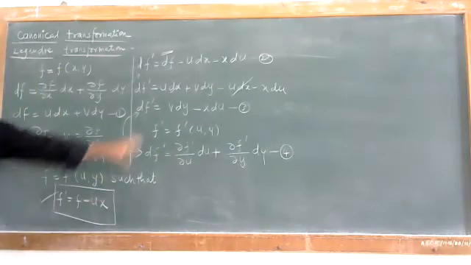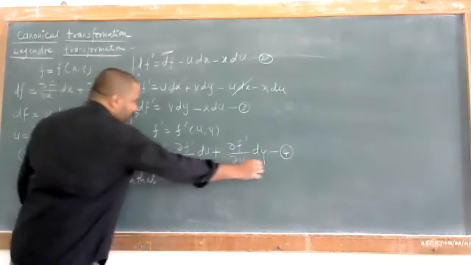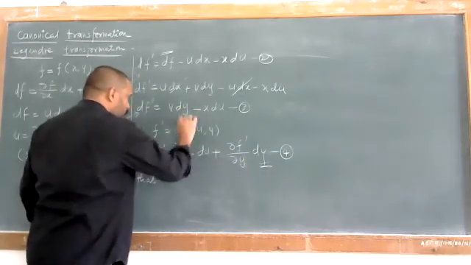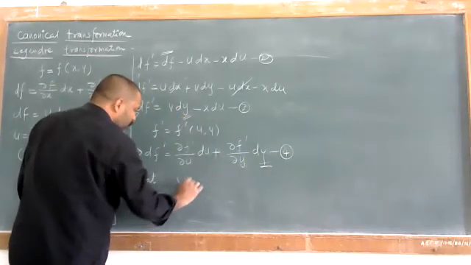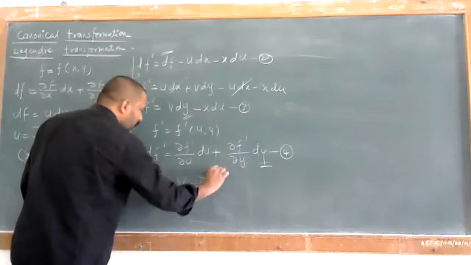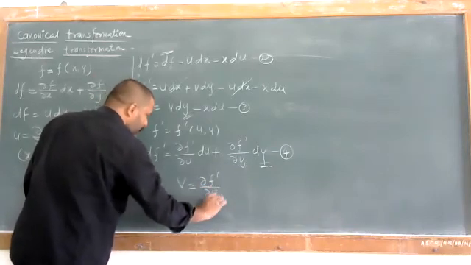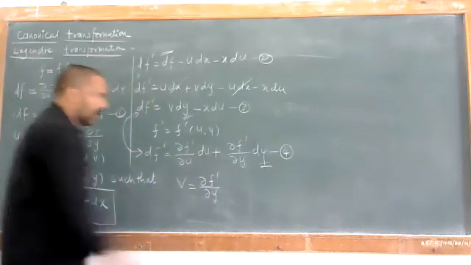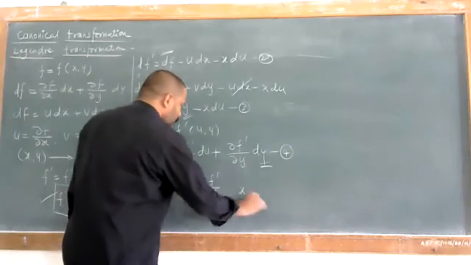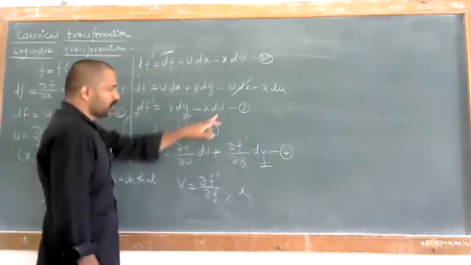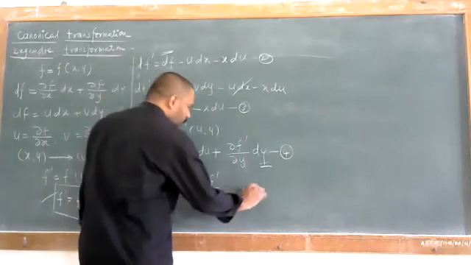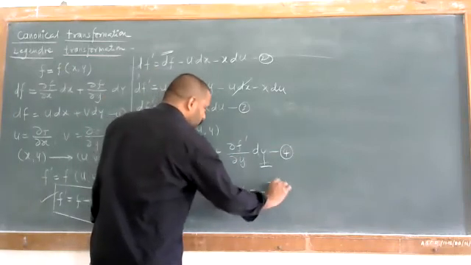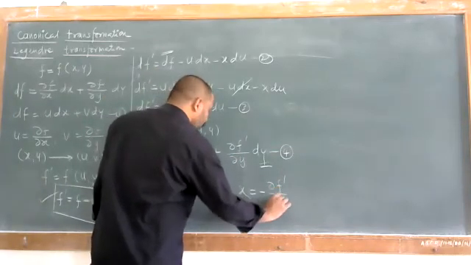So we'll just compare the coefficient of dy, and we'll get the first value, v is equal to partial f dash by partial y. And the second thing, we'll have a coefficient of du, so x is equal to minus partial f dash by partial u.